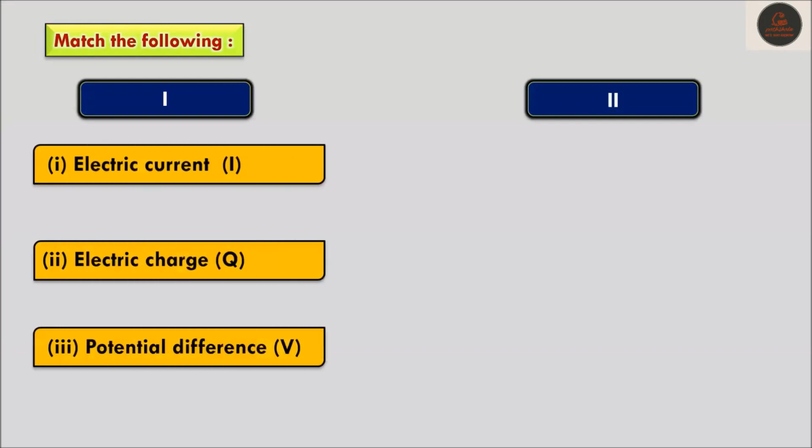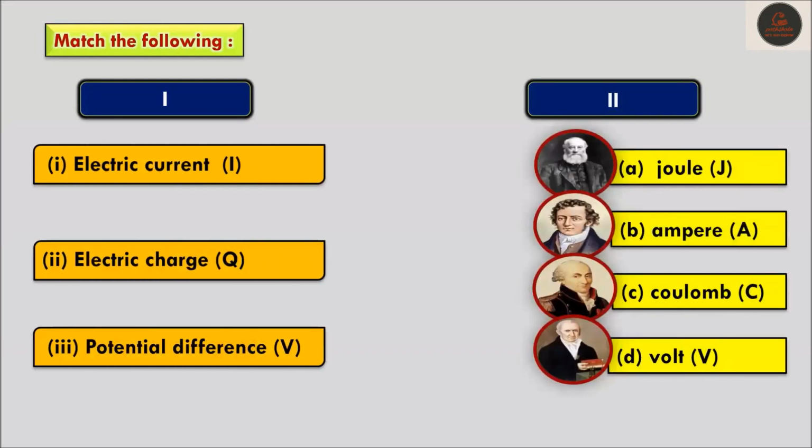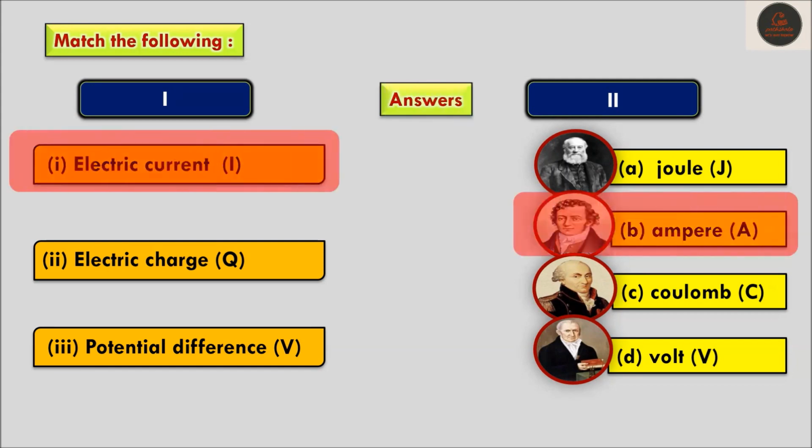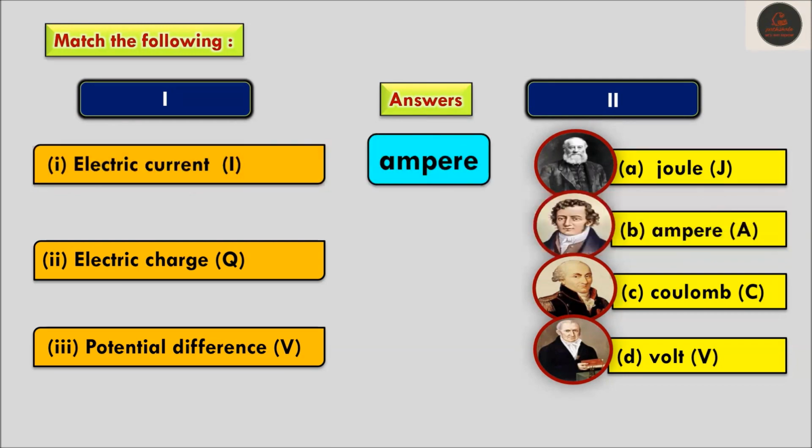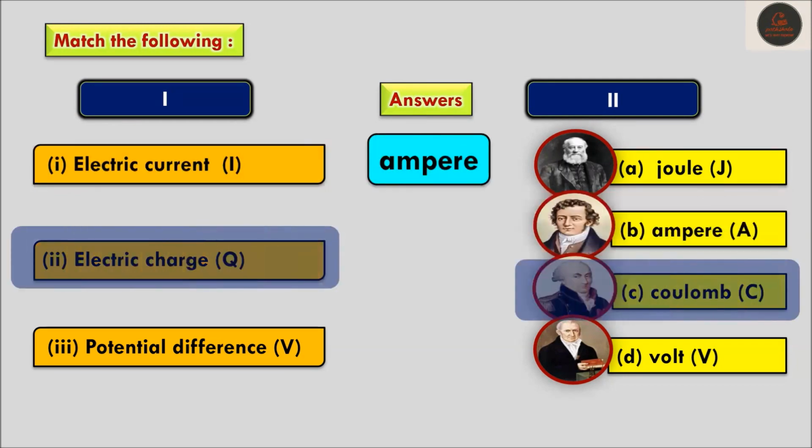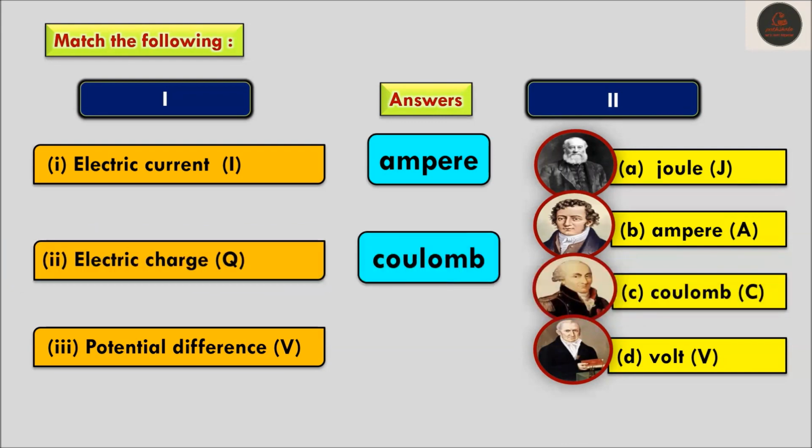Now let's solve this question. We have to match the unit of electric current, electric charge, and potential difference. First of all, what is the unit of electric current? Obviously, it's ampere. Now, what is the unit of electric charge? Yes, it's coulomb. Great. Third one: what is the unit of electric potential difference? Definitely it's volt.